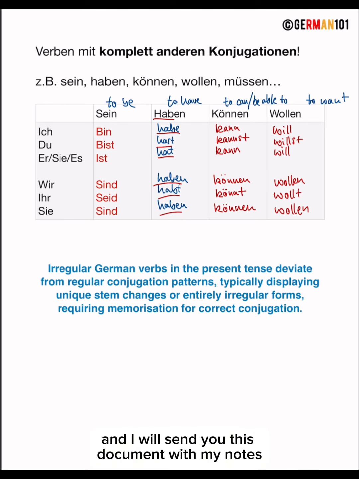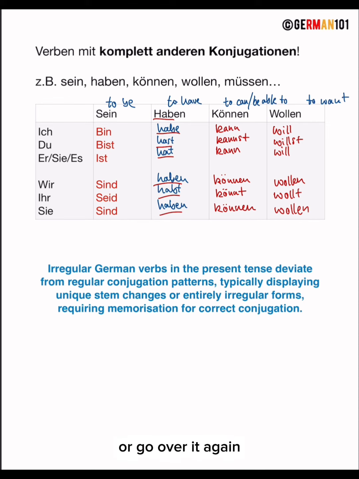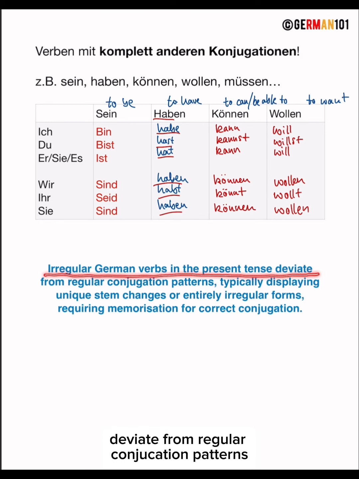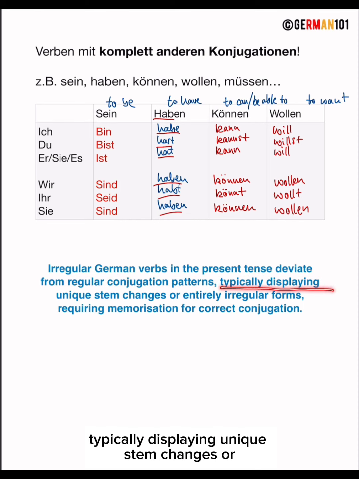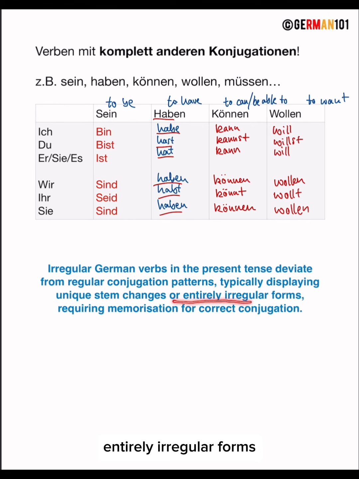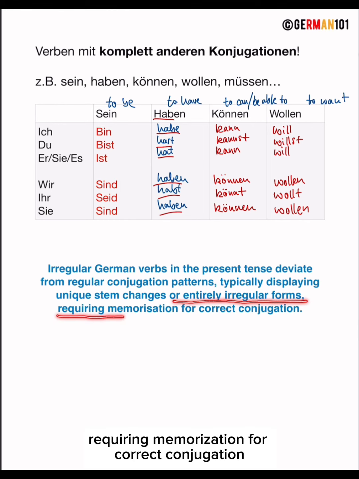I will send you this document with my notes and without the notes so that you can practice or go over it again. And if you have any questions, please let me know. To sum up, I want to tell you that irregular German verbs in the present tense deviate from regular conjugation patterns, typically displaying unique stem changes or entirely irregular forms, requiring memorization for correct conjugation.